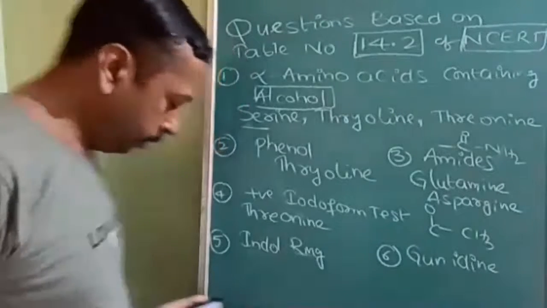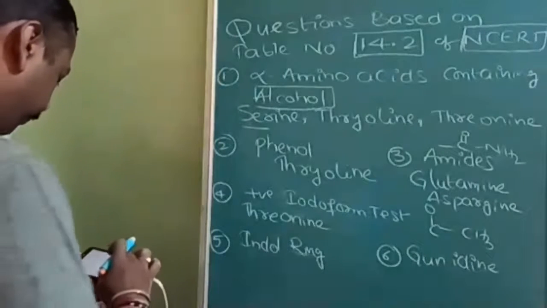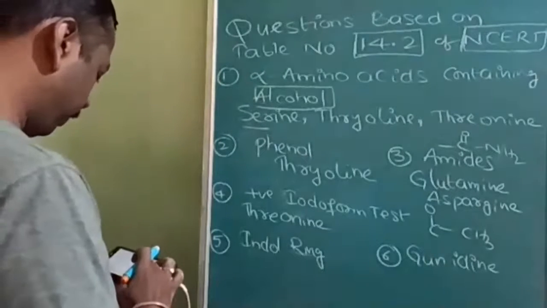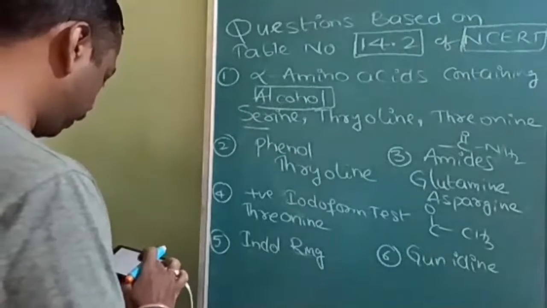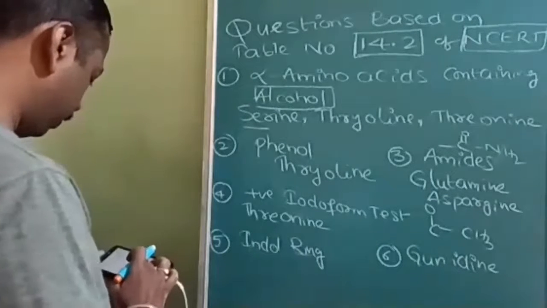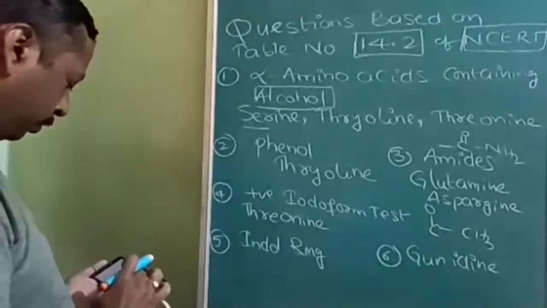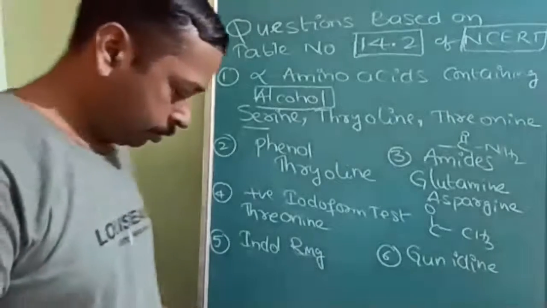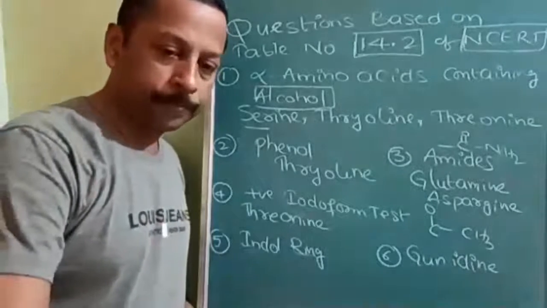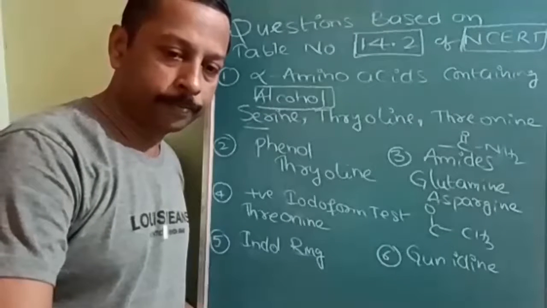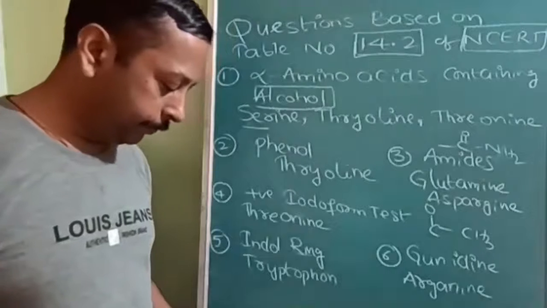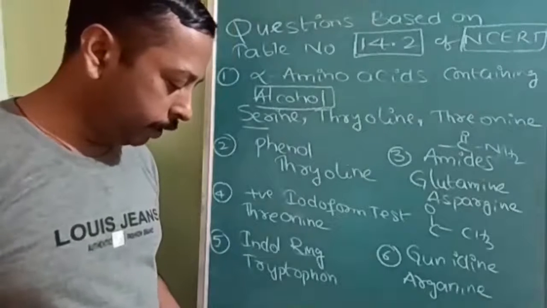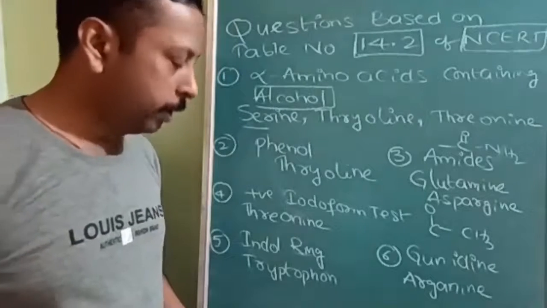Next, indole. Tell me which has the indole group ring. Guanidine containing group is arginine. Okay, what is guanidine?